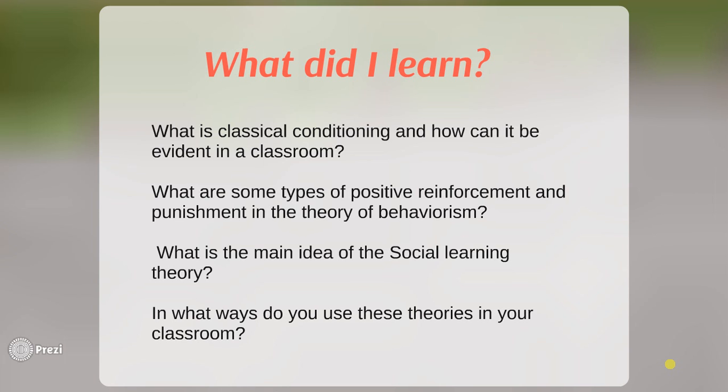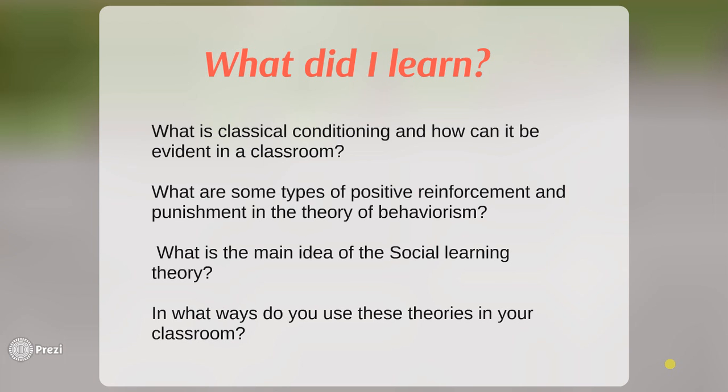This is when we condition our students to know how to behave and when to do certain things. What are some types of positive reinforcement and punishment in the theory of behaviorism? Reinforcement and punishment are two very different things, and there's positive and negative to each. So we need to make sure we're using the right style in our rooms.